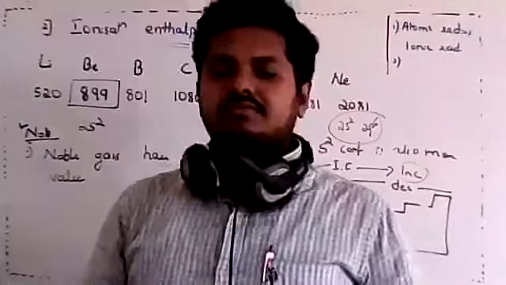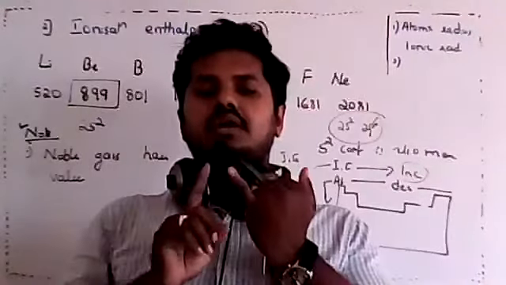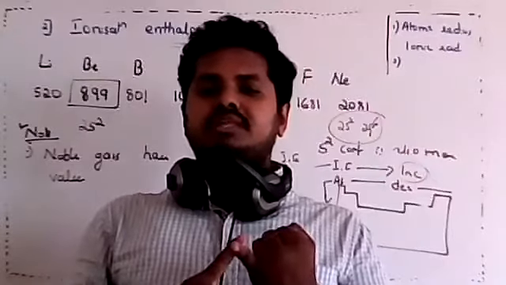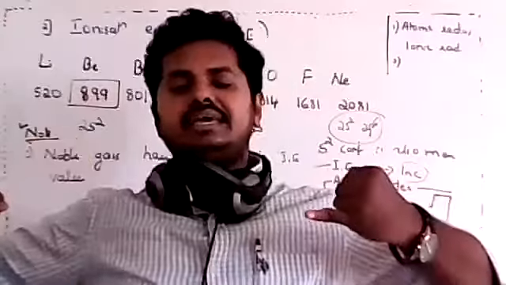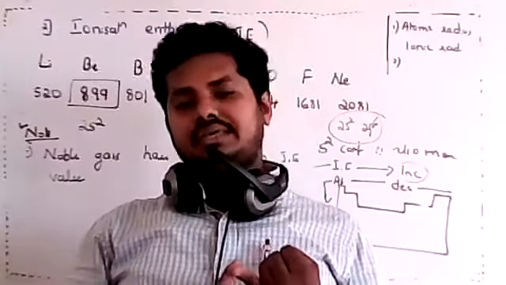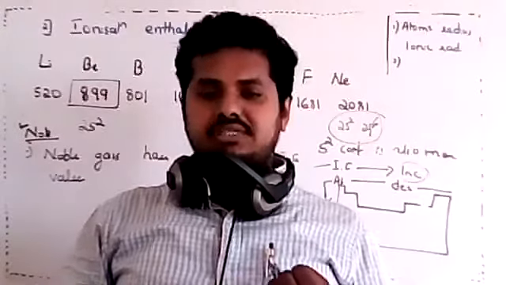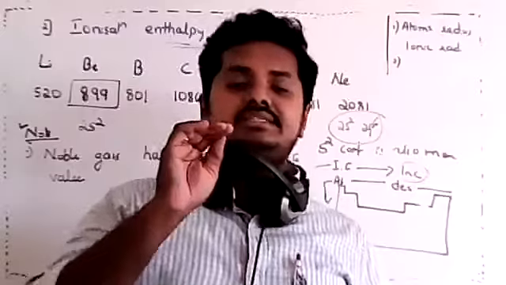Let me have a quick revision of what we learned now. We have learned ionization enthalpy. What is ionization enthalpy? Ionization enthalpy is the amount of energy required to remove the outermost electron from an isolated gaseous atom. Second thing is the value we have seen for sodium, around 498, a plus value. Plus indicates that energy is required.